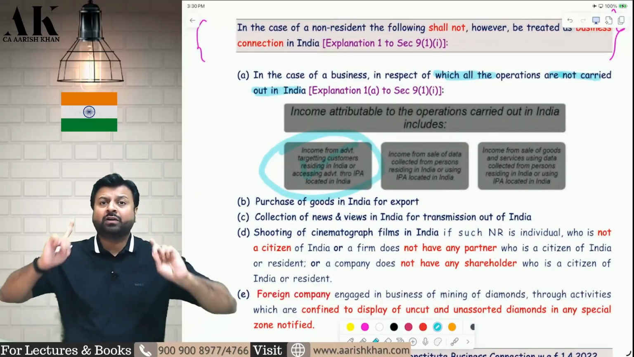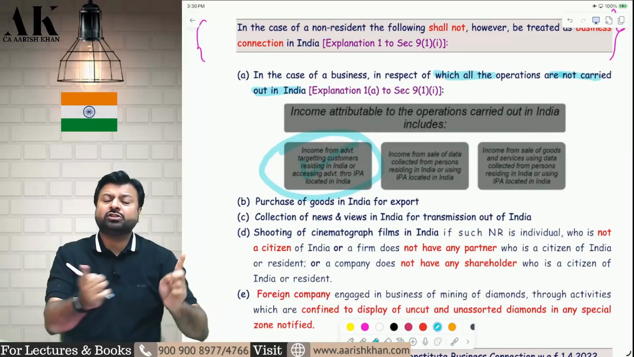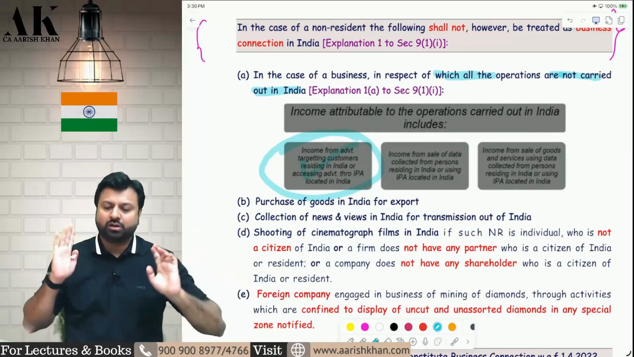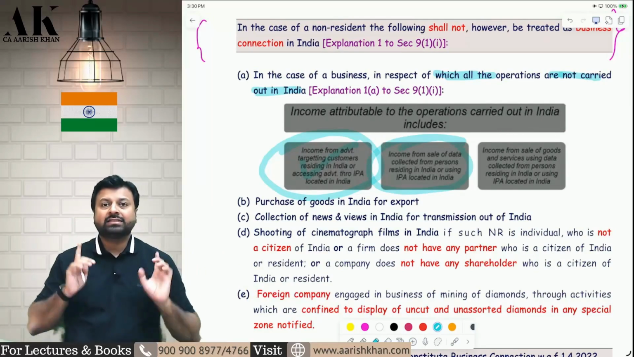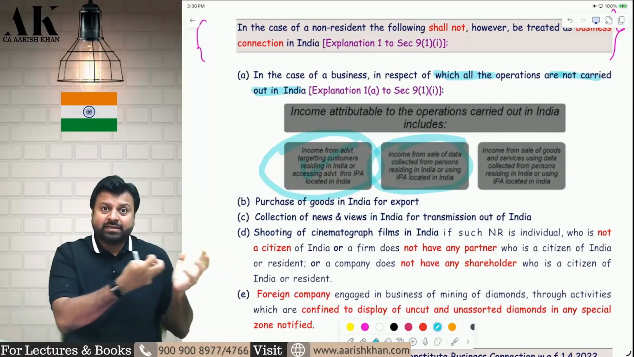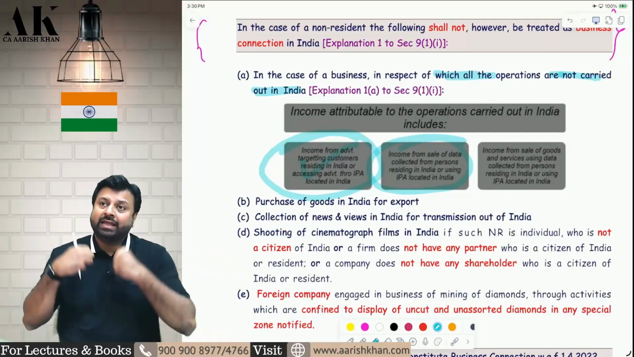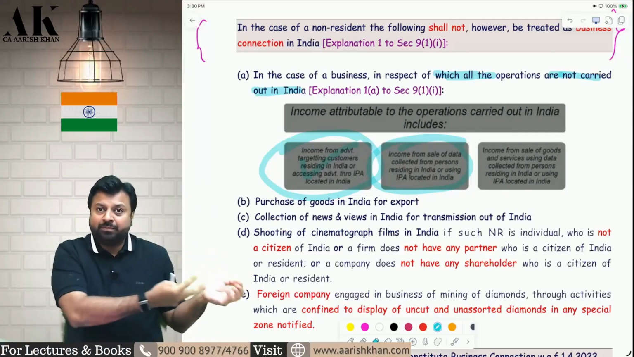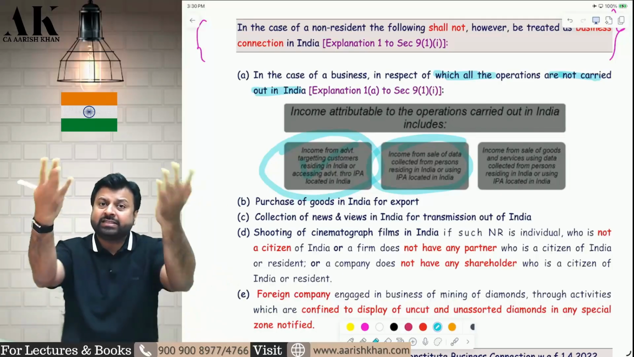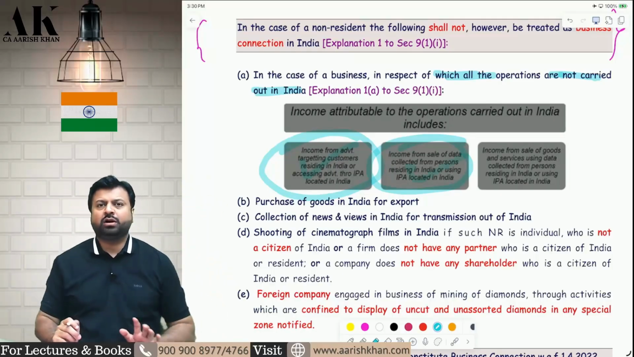So if you earn from advertisement where the target consumer is an Indian consumer, then it is deemed to accrue or arise in India. Second one, a non-resident is purchasing some data from a resident and then selling to another non-resident. So if you purchase data from a resident and then sell to another non-resident, that is also deemed to accrue or arise in India.